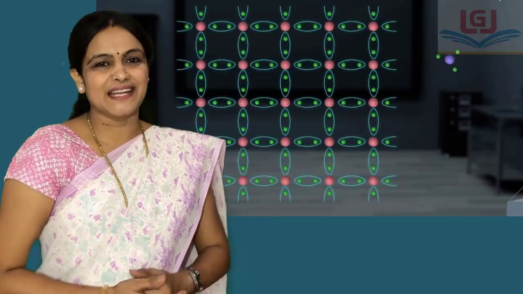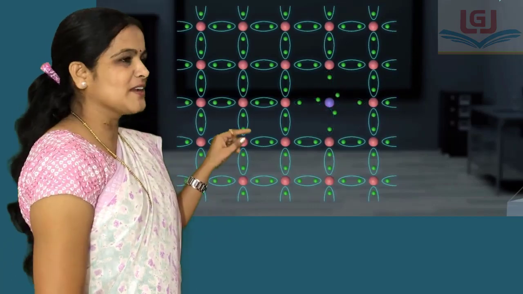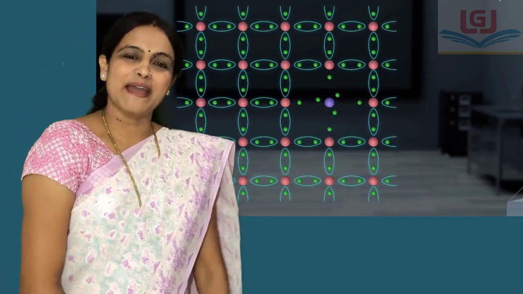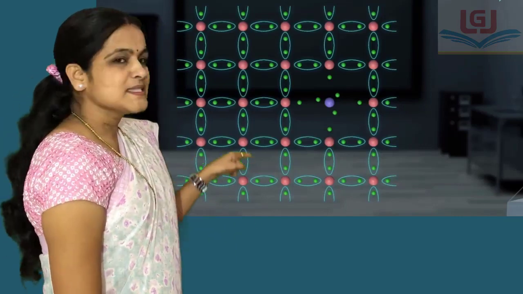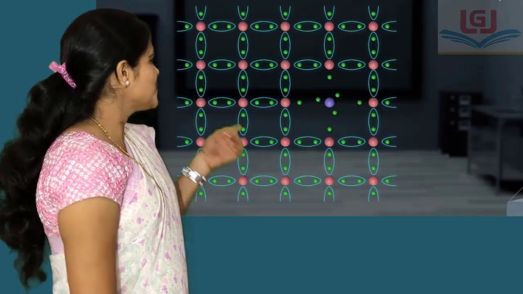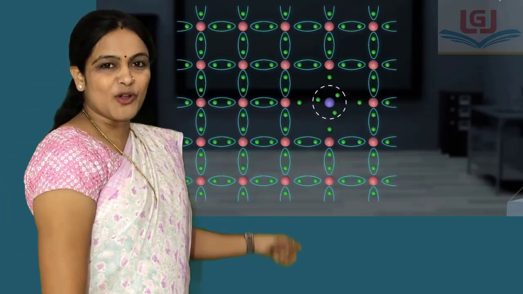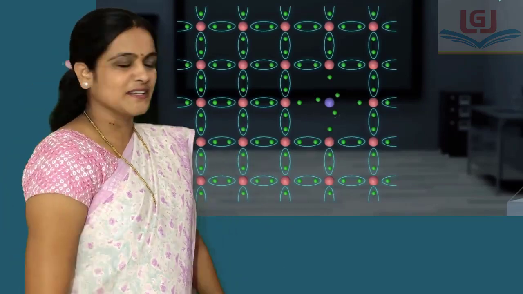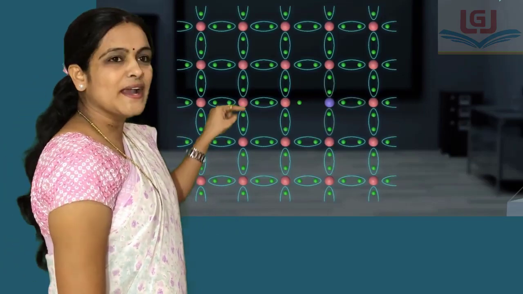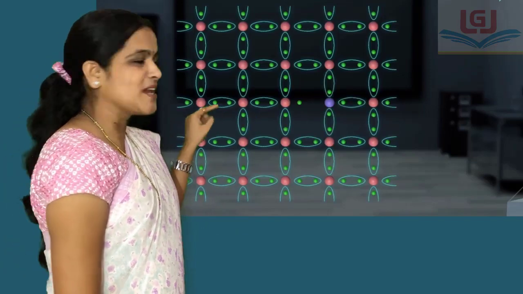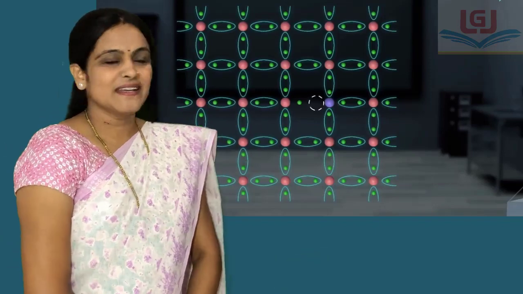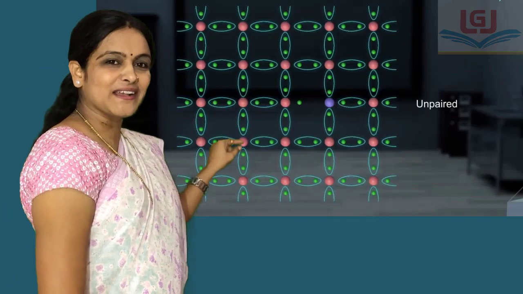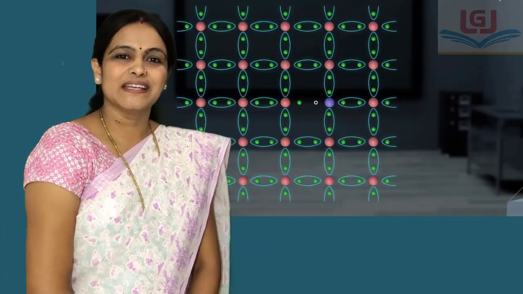When silicon is doped with group 13 elements, then some of the silicon atoms are replaced by group 13 element atoms. It consists of only 3 valence electrons, therefore it can form 3 covalent bonds with the neighboring silicon atoms, and therefore one of the electrons of neighboring silicon remains unpaired and one electron vacancy known as hole is created.